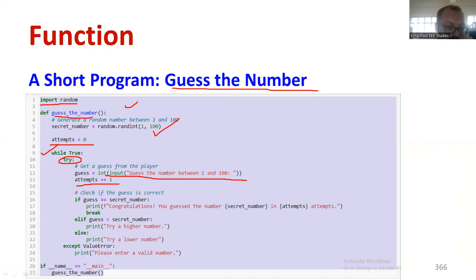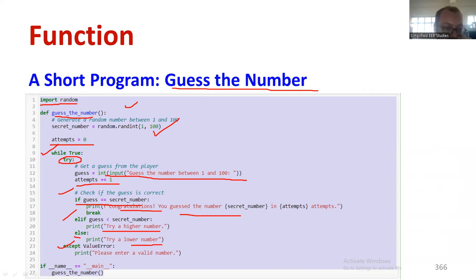Correct. So next you are providing a conditional statement. If the guess is equal to the secret number, print congratulations. You will be getting it immediately. Suppose the number is 5, then if 5 is correct I'll be getting the congratulations message. Otherwise, I can go for an elif statement. Okay, if the guess is less than the secret number, then print try higher number. Else print try lower number. Two conditions. It's mainly used for two-way branching statements.